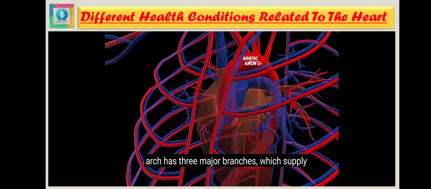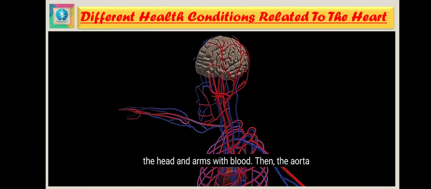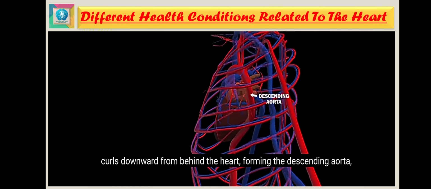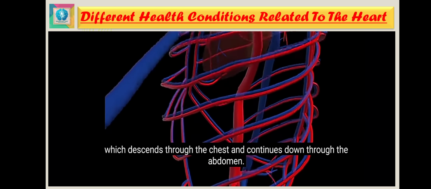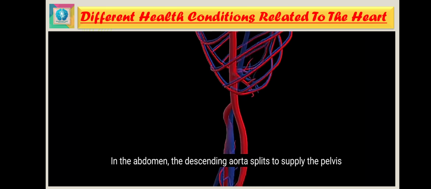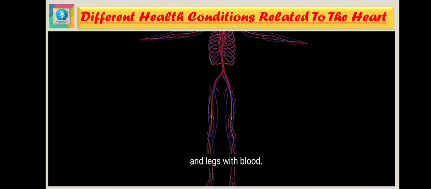The aortic arch has three major branches which supply the head and arms with blood. Then the aorta curls downwards from behind the heart, forming a descending aorta which descends through the chest and continues down through the abdomen. In the abdomen, the descending aorta splits to supply the pelvis and legs with blood.